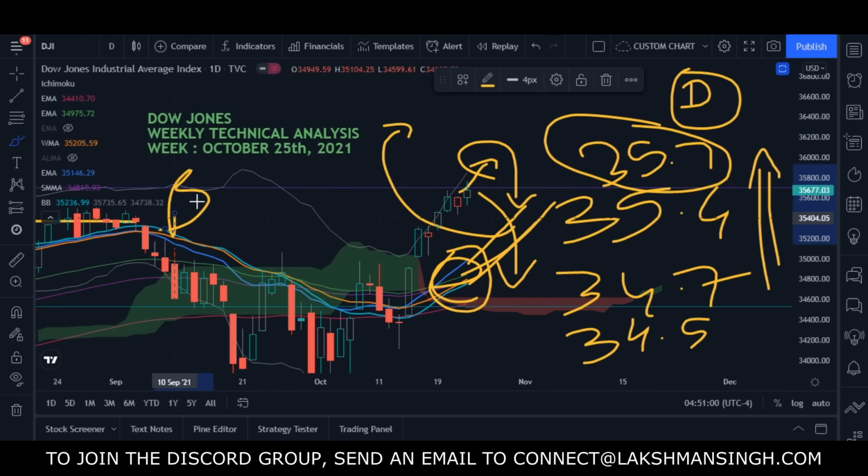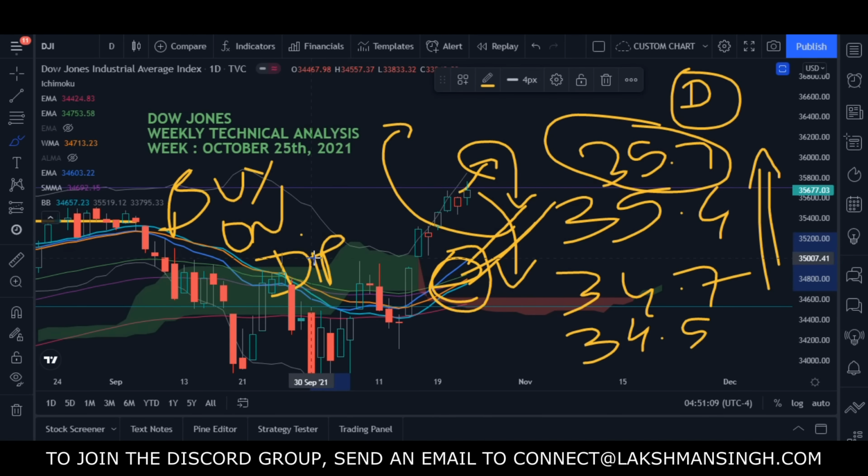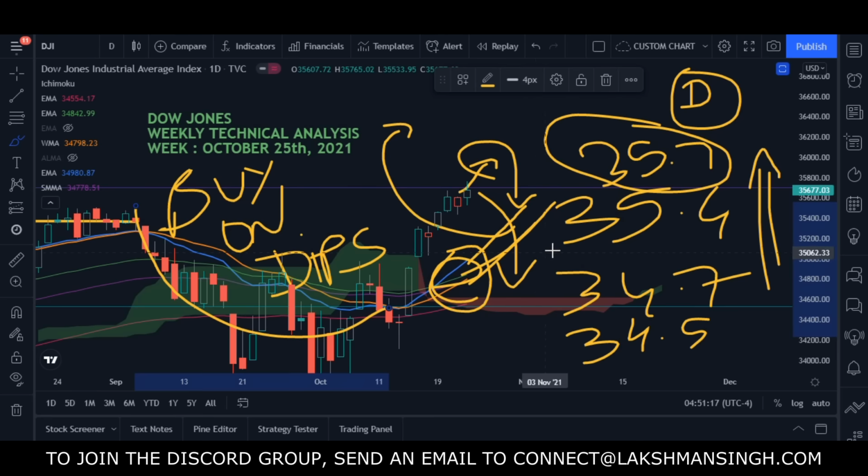So the advice here is buy on dips. You should wait for the market to come down, and once the market comes down, then you can buy on dips.